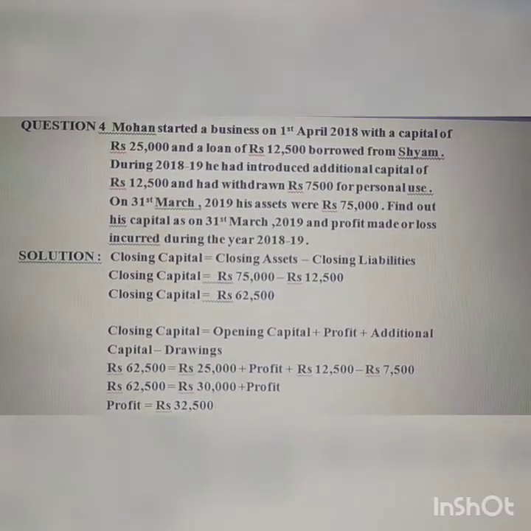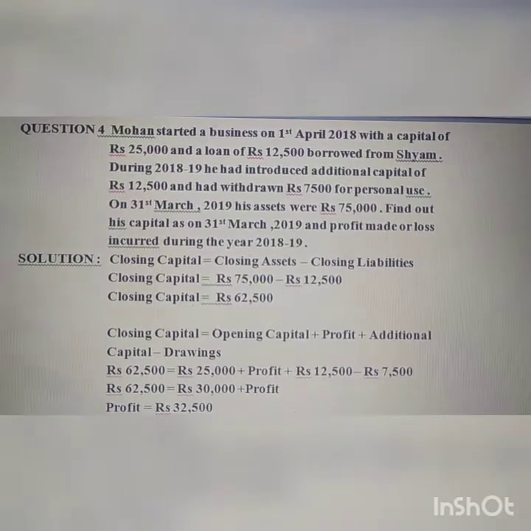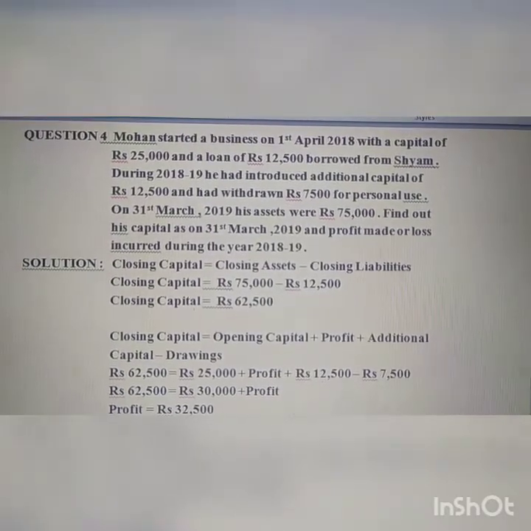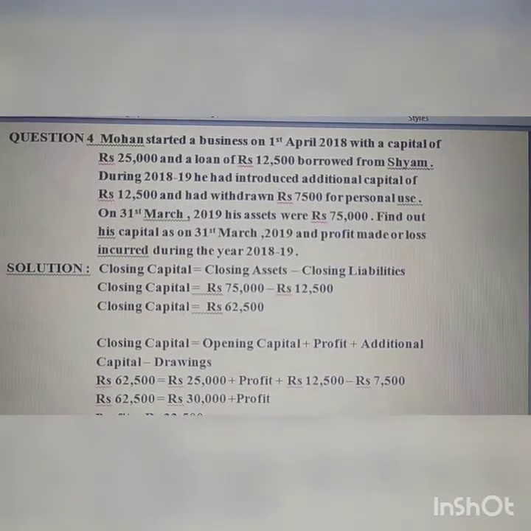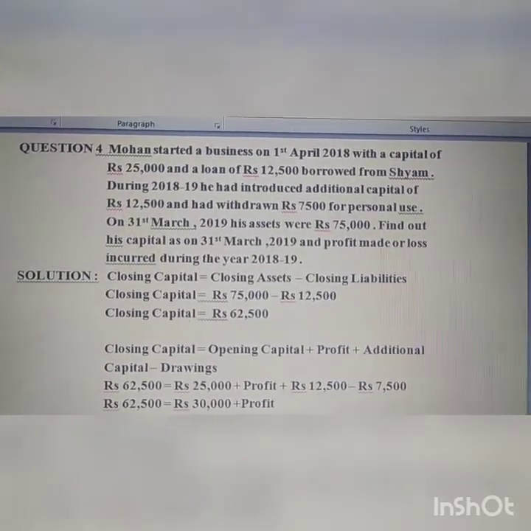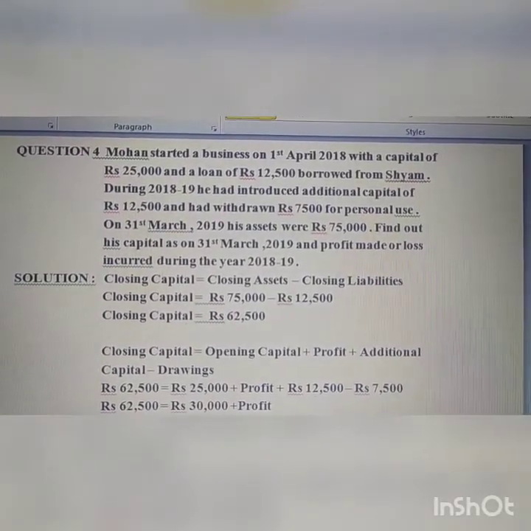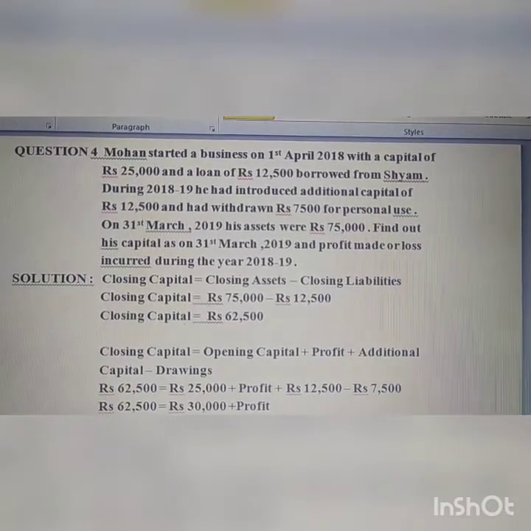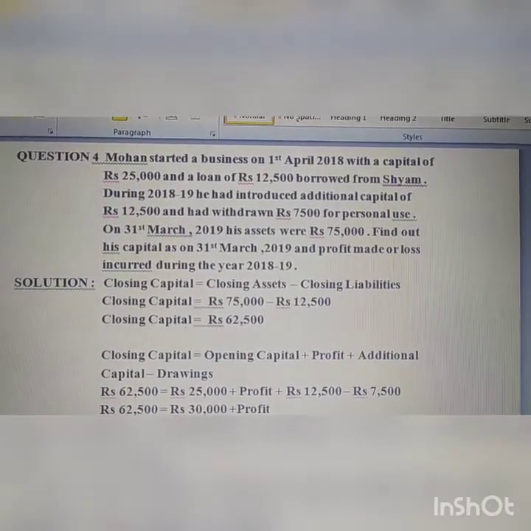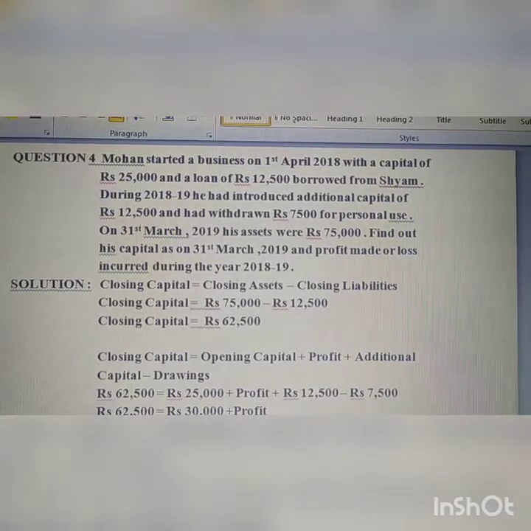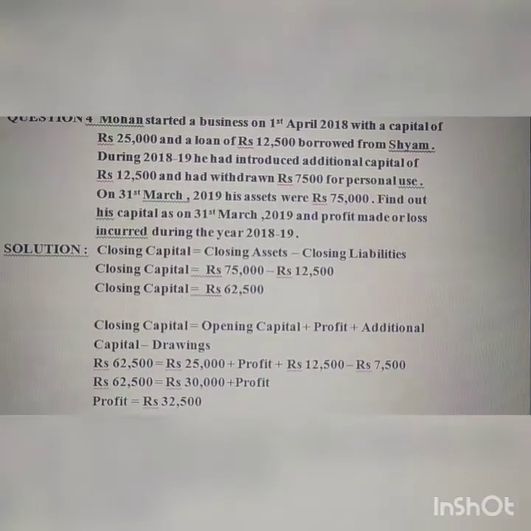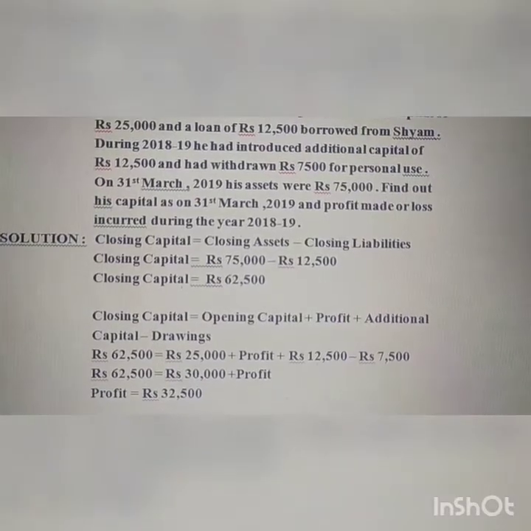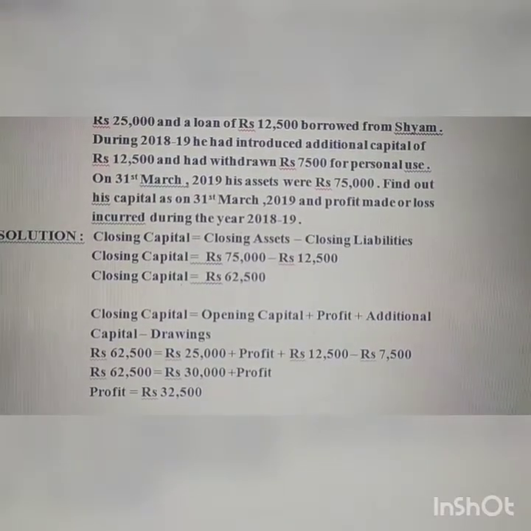Closing capital we have calculated 62,500 equals opening capital, it is given in the question 25,000, plus profit which we need to calculate, plus additional capital, you can see 12,500 given, less drawings 7,500. So here we got profit of rupees 32,500.